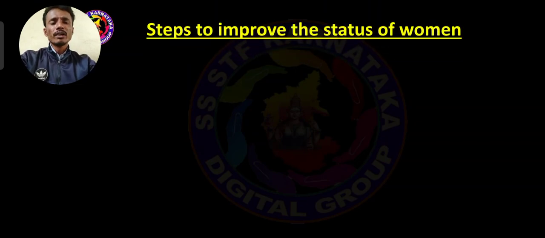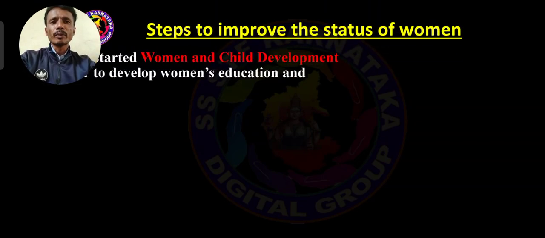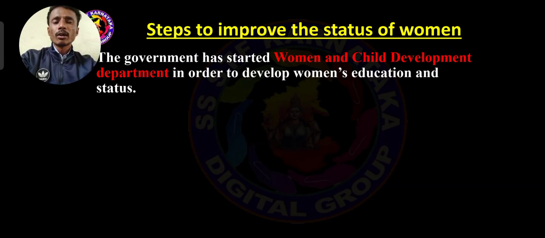Steps to improve the status of women or the condition of women. So here see, the government is establishing women and child development departments. If women or children are facing any kind of problems, they have to give a complaint to the women and child development department. So here the government is establishing departments only for the purpose of women and children.